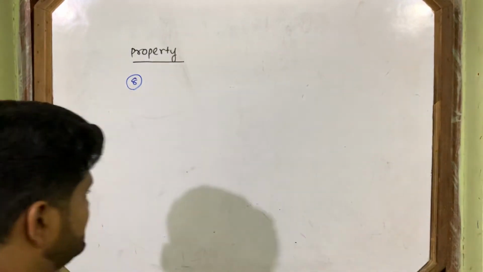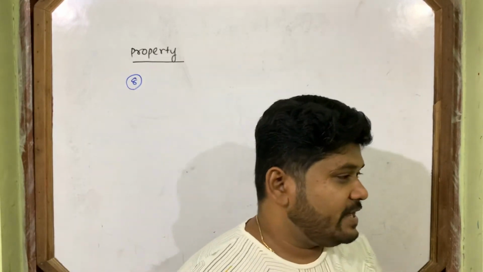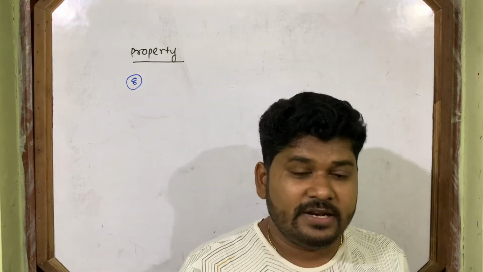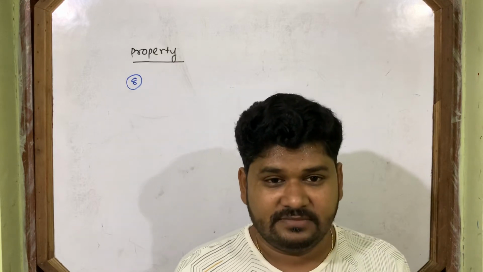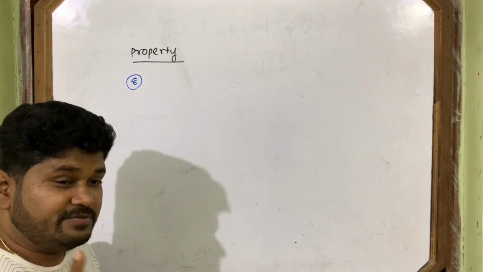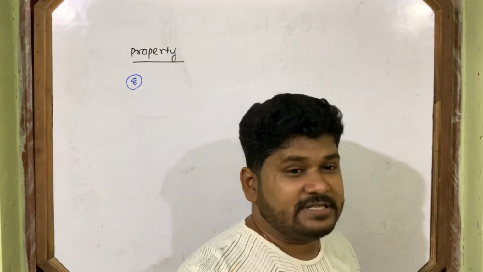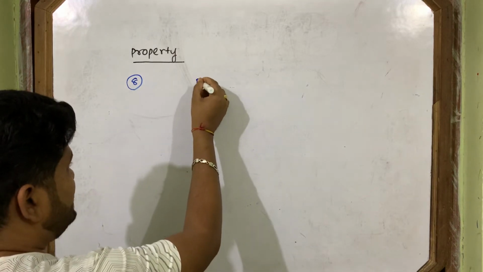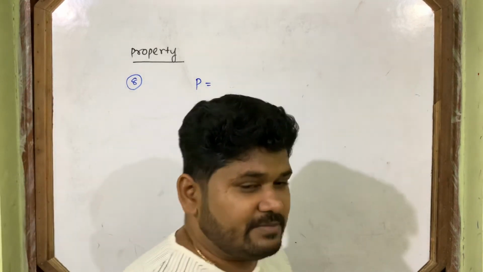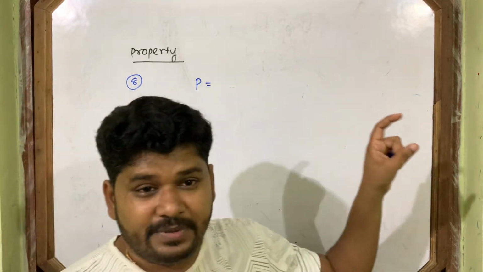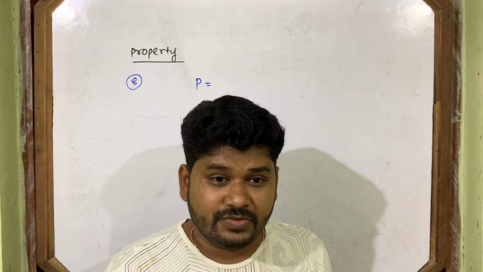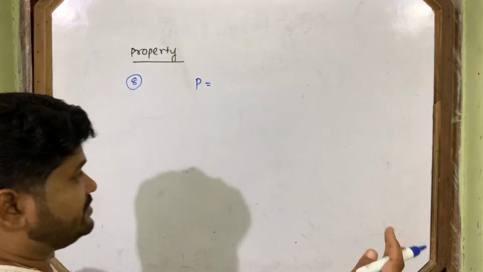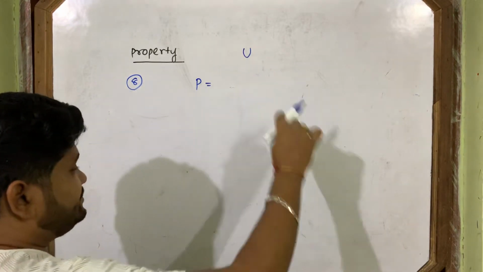But how much momentum is transferred? When an electromagnetic wave strikes a wall and the whole energy is absorbed by that surface, I am telling you, the whole energy is absorbed by the surface. How much momentum is transferred? Let's see. Momentum transferred is P. I am writing P, not del P, because the final momentum becomes 0, because the whole energy is absorbed by the surface. It absorbs U amount of energy.